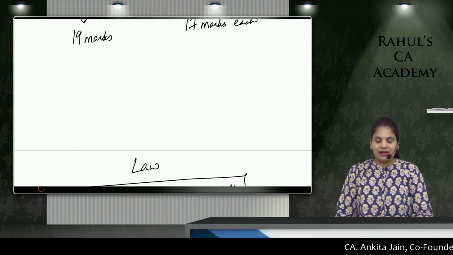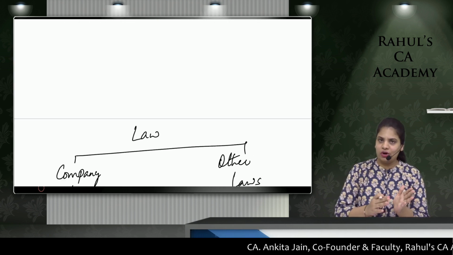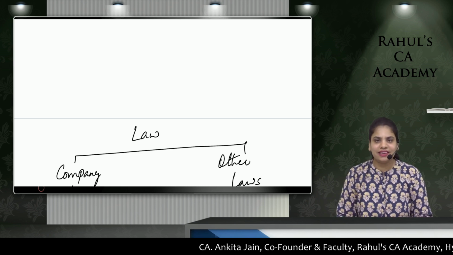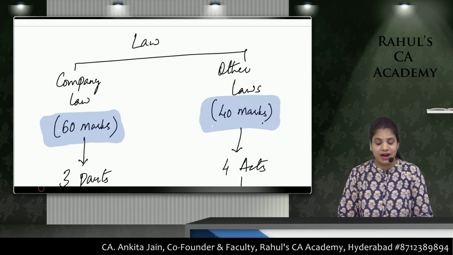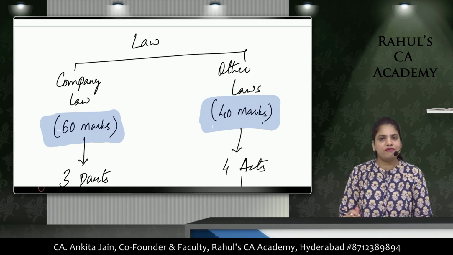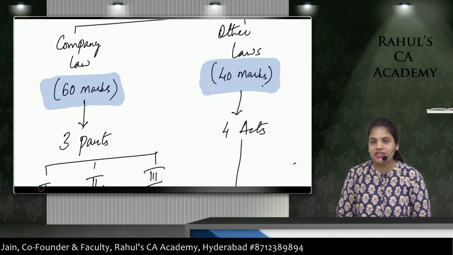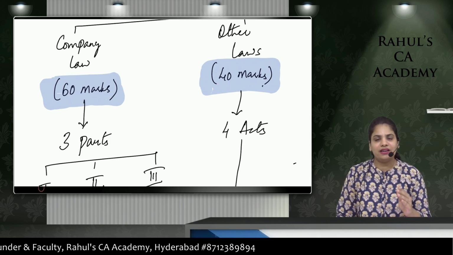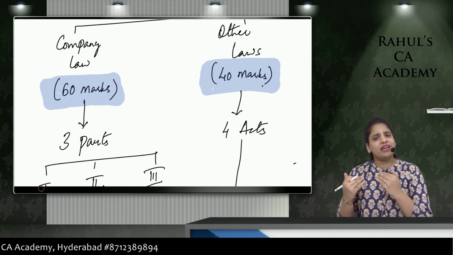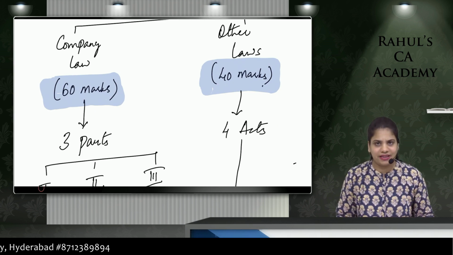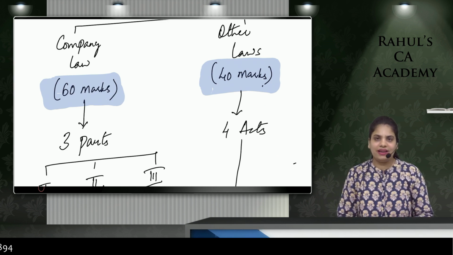Now, coming to the subject, law, this is divided into corporate law, that is company law, and other acts. Company law has got a weightage of 60 marks. Other acts has got a weightage of 40 marks. Companies Act, for the purpose of weightage, ICAI has divided it into 3 categories. And for other acts, every act in itself is a separate category. About these categories, I'm going to talk in detail in a few minutes.